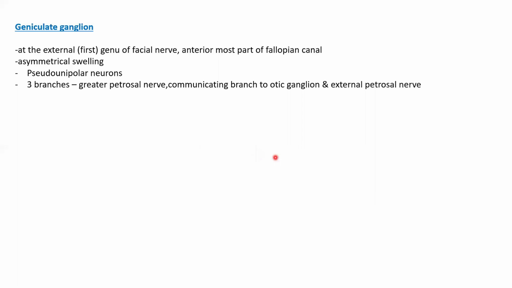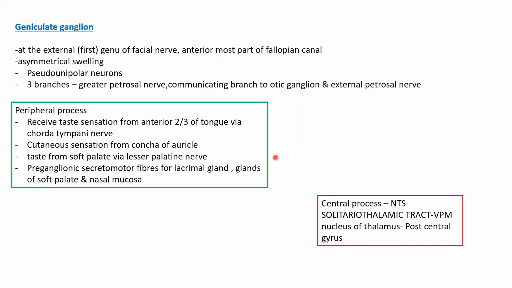Then three branches I've told you. Coming to the pseudo-unipolar neurons, the peripheral process of these neurons is going to receive the taste sensation from the anterior two-third of the tongue via the chorda tympani nerve. They also receive the taste sensation from the soft palate via the lesser palatine nerve. So these are the ones which are going to synapse here over the geniculate ganglion. The cutaneous sensation from the concha of the auricle also passes through the geniculate ganglion. And the preganglionic secretomotor fibers and the other motor fibers also pass through the geniculate ganglion.